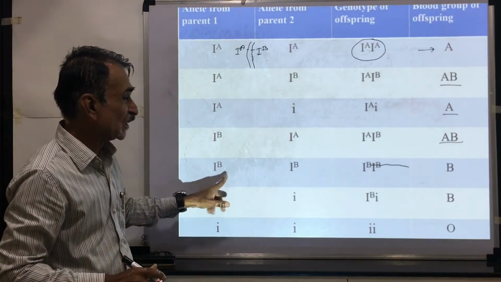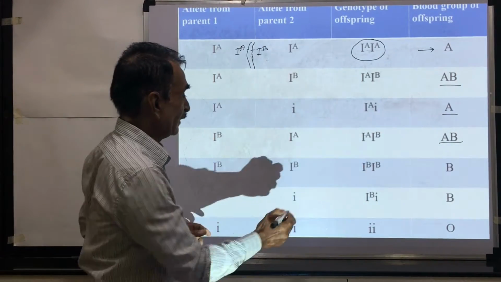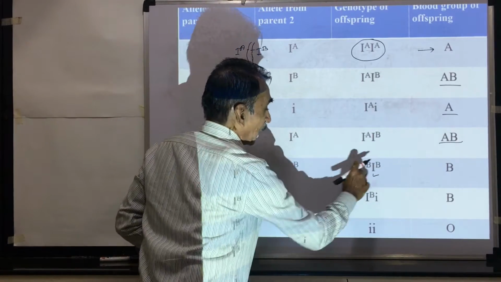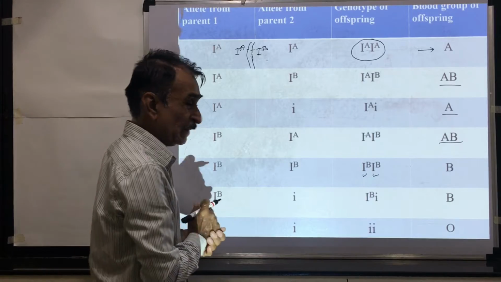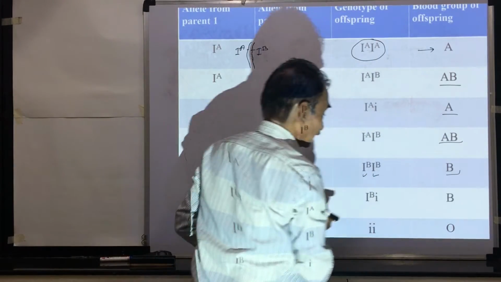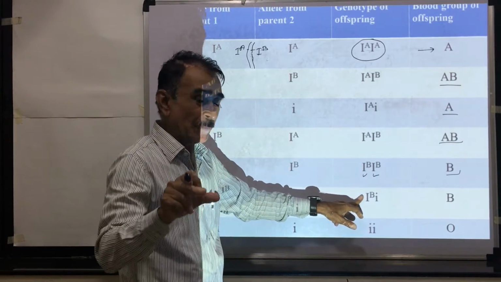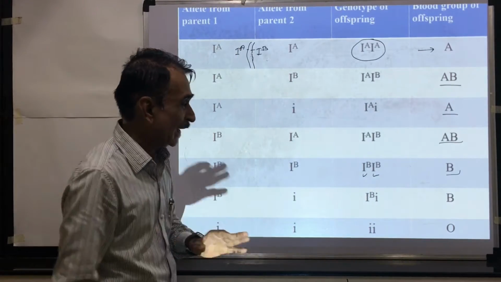If we consider this organism, this comes from one parent, this comes from another parent, capital IB, and that's why the blood group is B. In this organism, capital IB comes from one parent, small i comes from another parent.